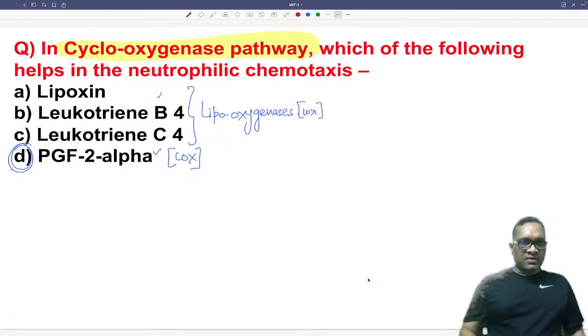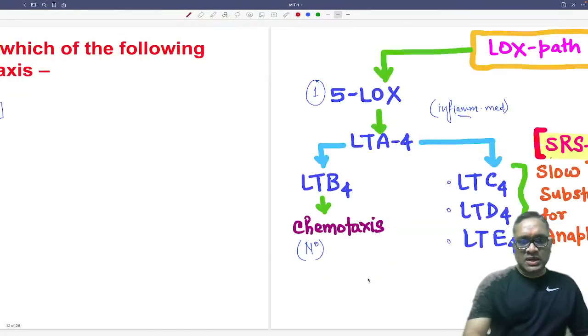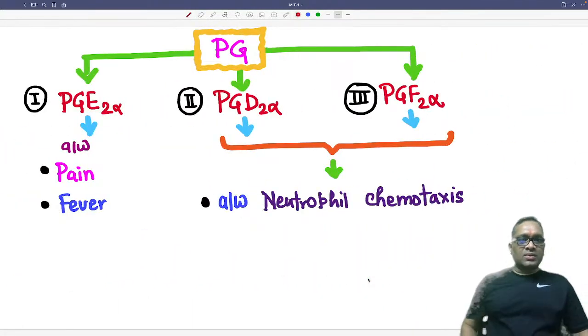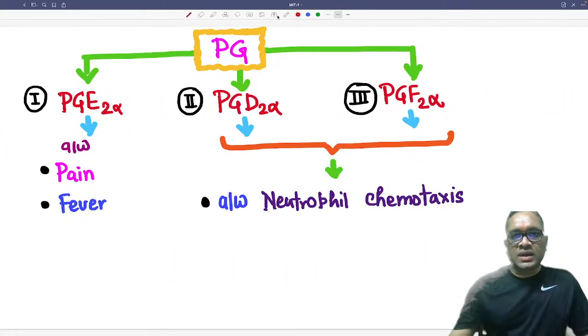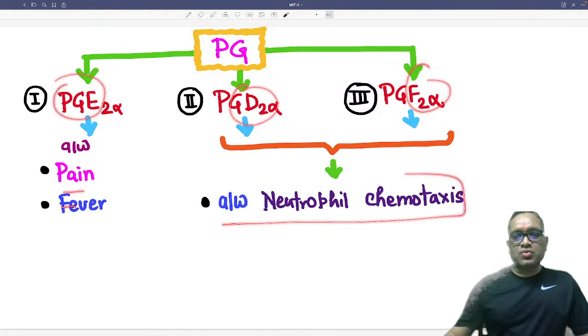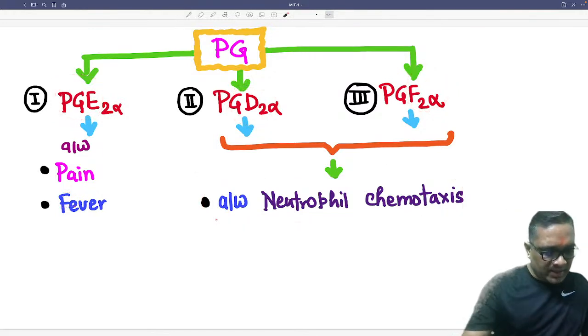I think I have covered all these things, so the answer should be prostaglandin F2 alpha. As I have written here, PGE2 is for pain and fever, while D2 alpha and F2 alpha are associated with neutrophilic chemotaxis, right?